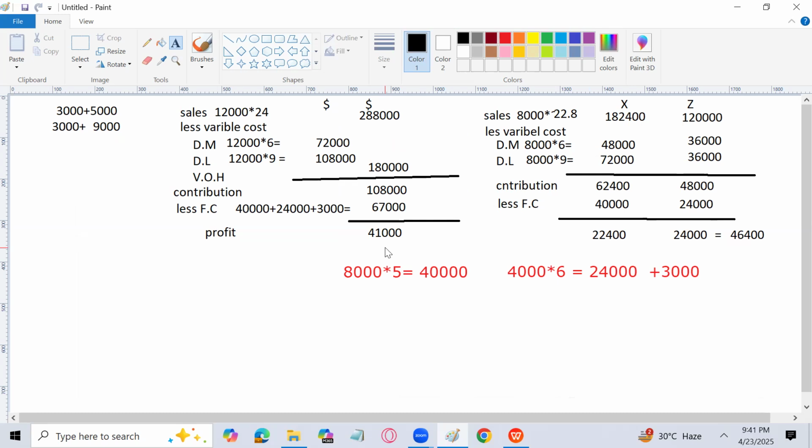But now we are producing both units X and Z, which will help us to have more market share and to compete with more competitors, because both products are different. So we have a variety of products also. But if we go for product X, we are having a profit of 41,000, which is less than option B.